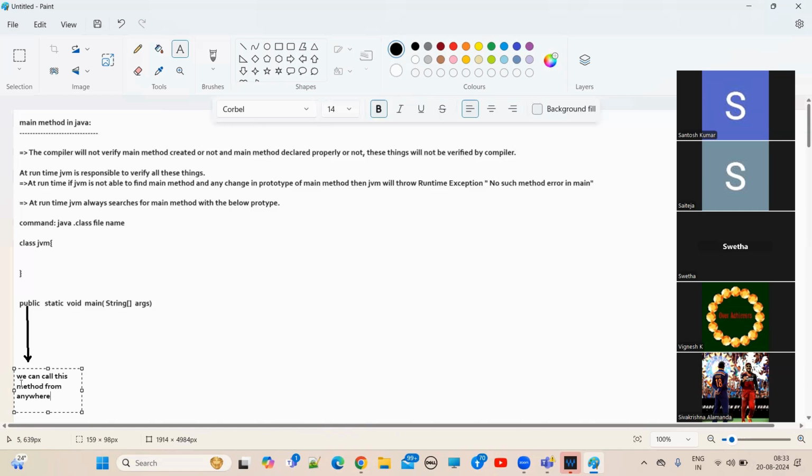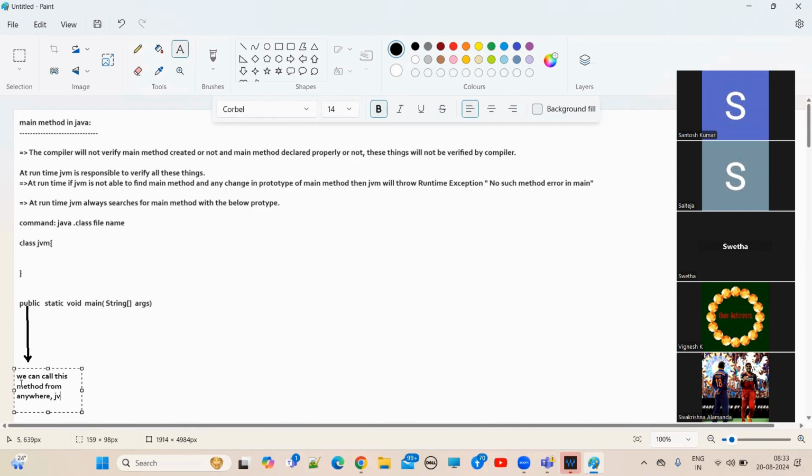Public means from anywhere, anyone can call. Public means what, guys? Anyone can call. As of now, just remember this one. We will see in detail. So we can call this method from anywhere. So who is calling this method? JVM.